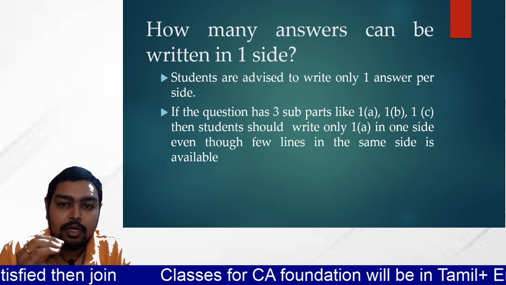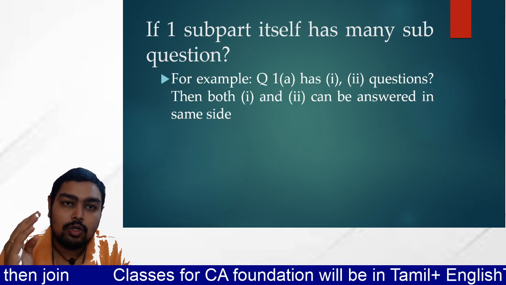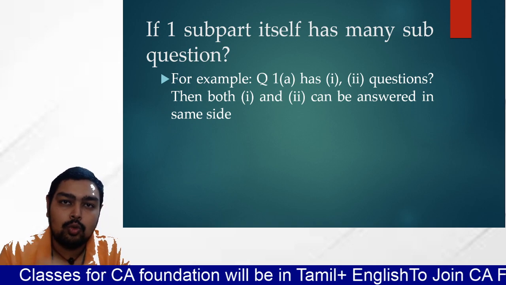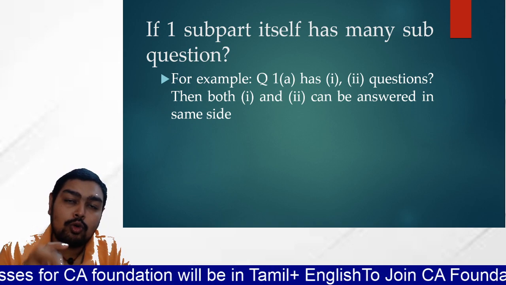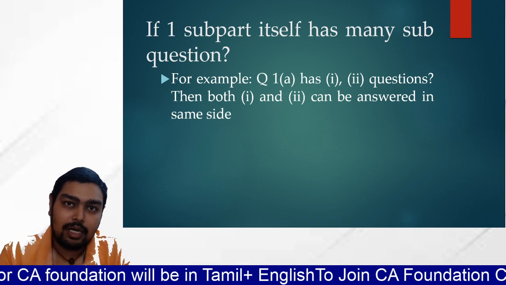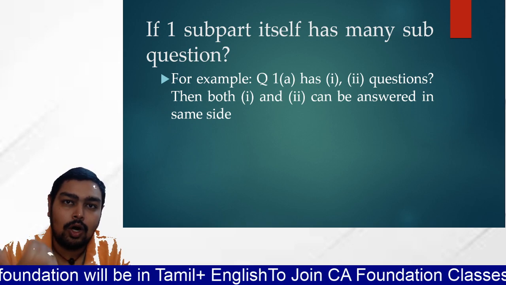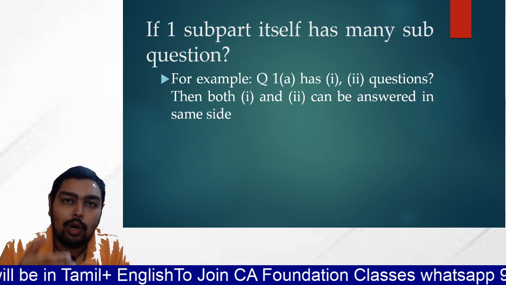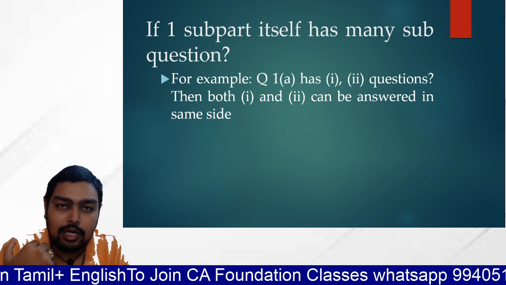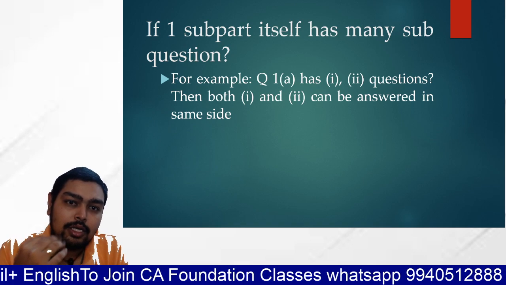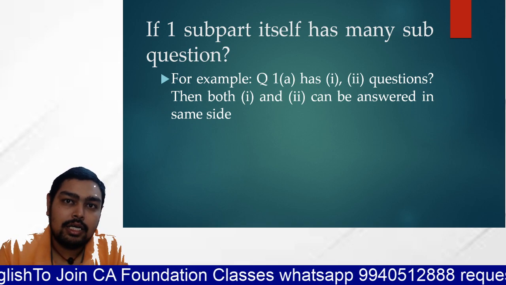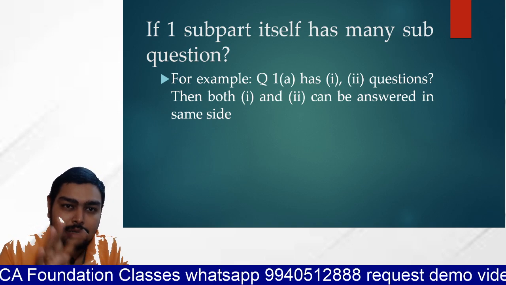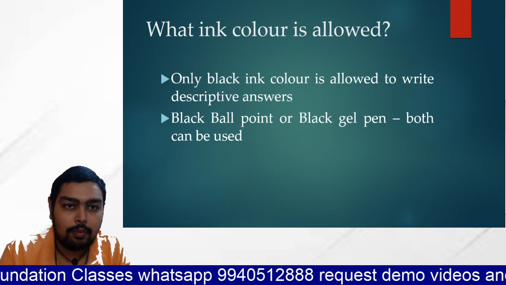Second question, if 1A has two subparts like 1A1 and 1A2, can we write both questions in one side? Answer is yes. For example, in Contract Act, you will be having multiple questions like void contract, voidable contract. They will give a situation, and you should write either void or voidable. That you can write in the same page. And in accounts, if they give multiple true or false questions, that also you can write in the same page. That is not a problem.